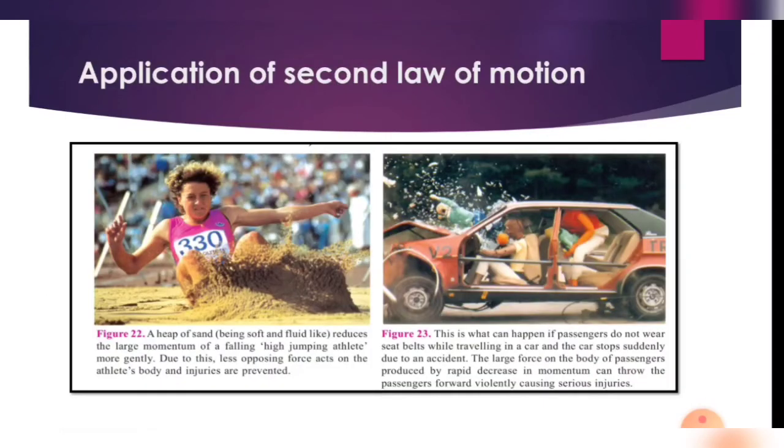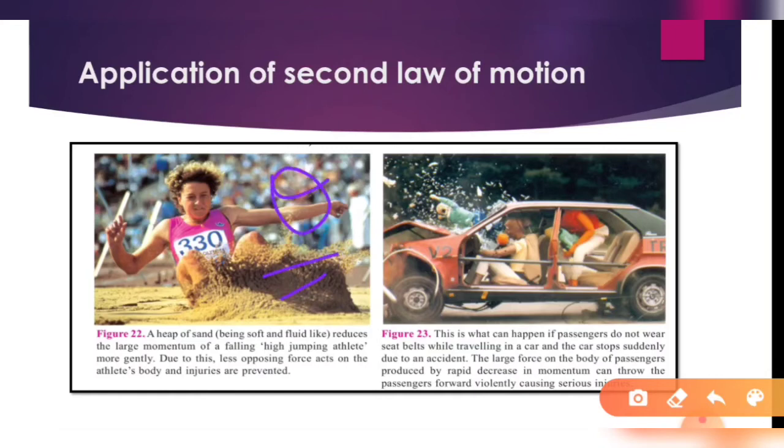Next, where do we find applications of the second law of motion? You might have observed that when athletes run, they run along a very long path and there is a heap of sand. In high jumping or other athletic tournaments, so that their momentum does not come to zero instantly, they need a heap of sand, which is soft and fluid.